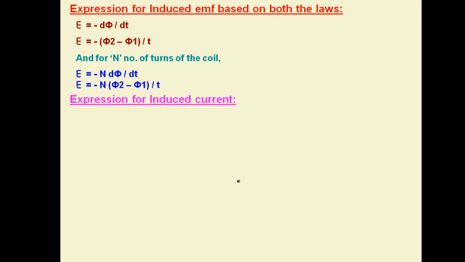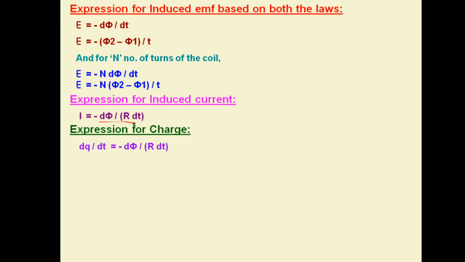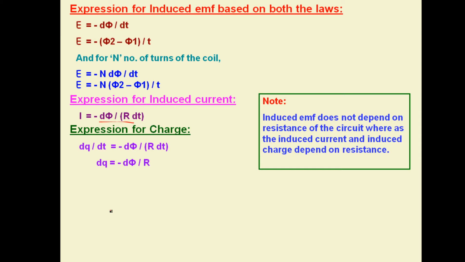And now the expression for induced current, it will be induced EMF divided by resistance of the circuit. So the simple formula for current is equal to voltage upon resistance, and for charge, current is dq by dt. So dt will be adjusted from this and hence dq will be minus d phi by R. So induced EMF does not depend on the resistance of the circuit, whereas the induced current and induced charge will depend on the resistance.